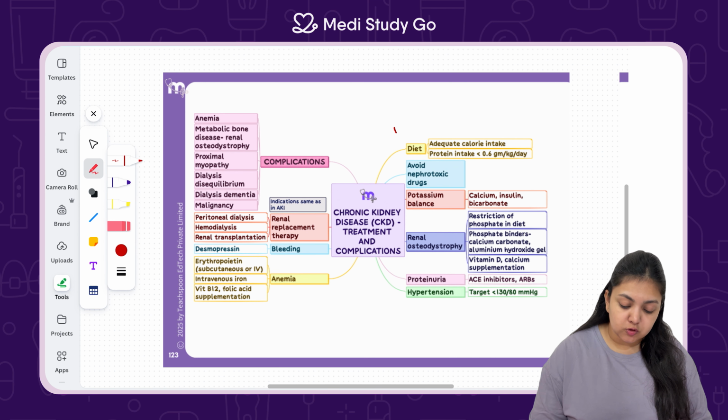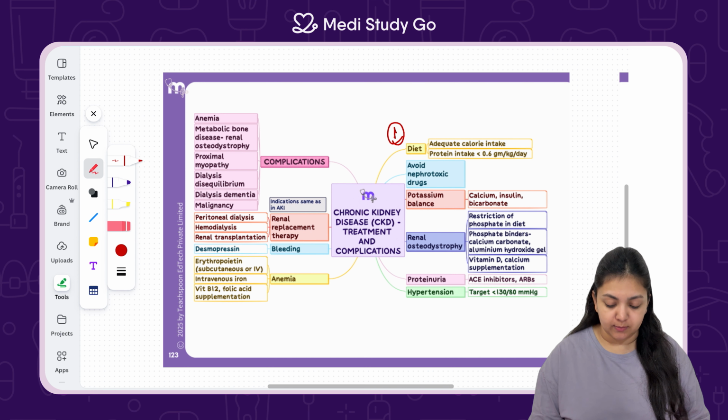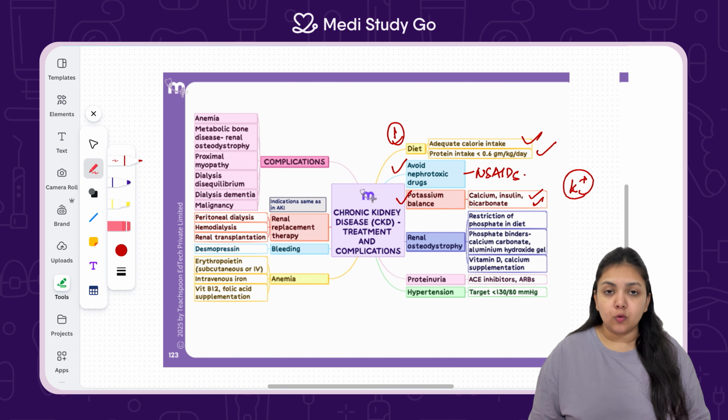The first treatment is always going to be supportive, where the diet has to be taken care of. Adequate calorie intake is required, but the protein has to be less in amount because already the kidney is functioning more to filter it out. Then avoid nephrotoxic drugs like NSAIDs because they are going to increase the load on the kidney to be filtered out. Potassium balance is maintained by adding on ions like calcium, insulin, and bicarbonate so that the hyperkalemia can be counteracted.